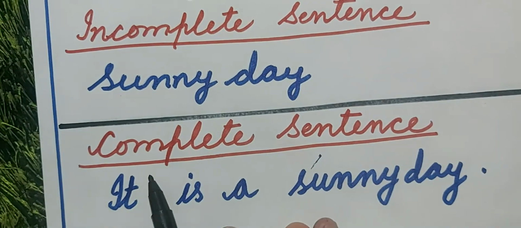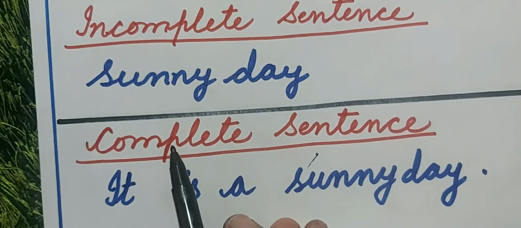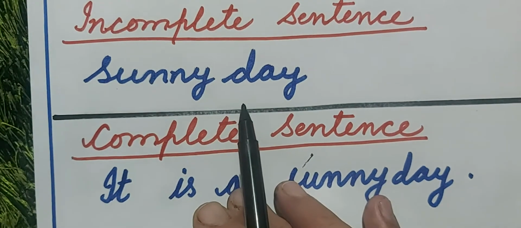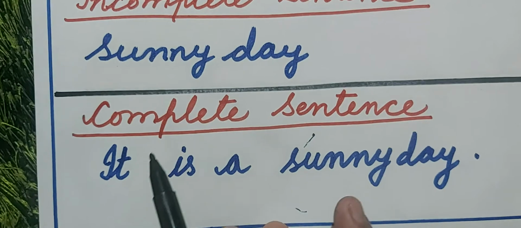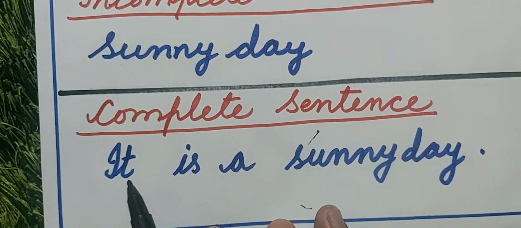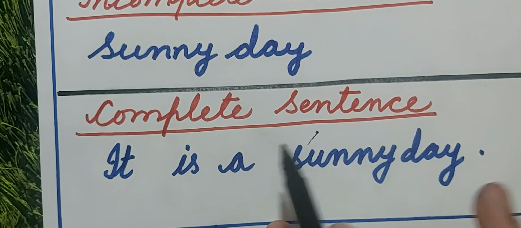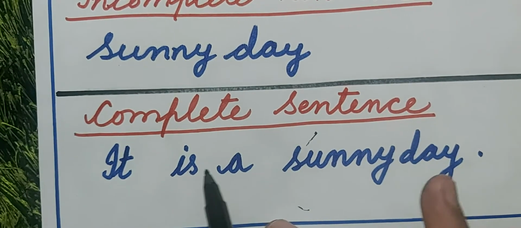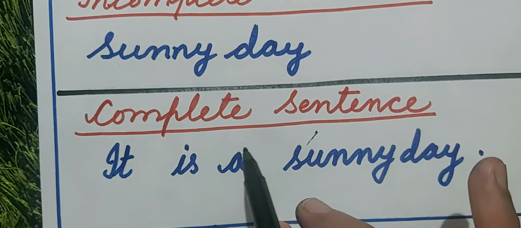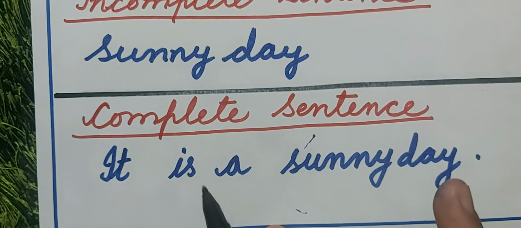Sunny day. Now sunny day is also looking incomplete. It is not telling us a proper meaning. To make a complete sentence, I have added, it is a sunny day. These three words I have added to make a complete sentence.